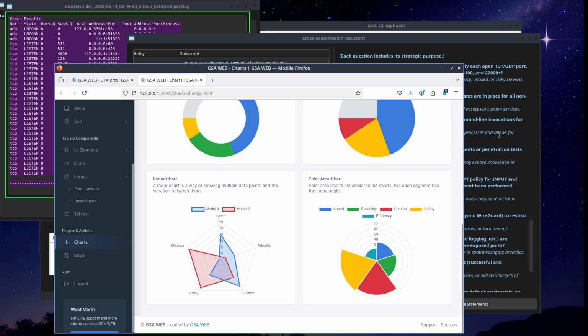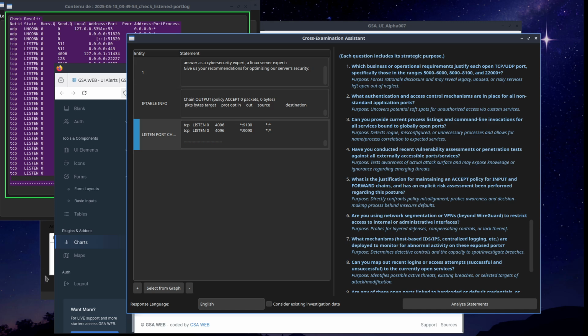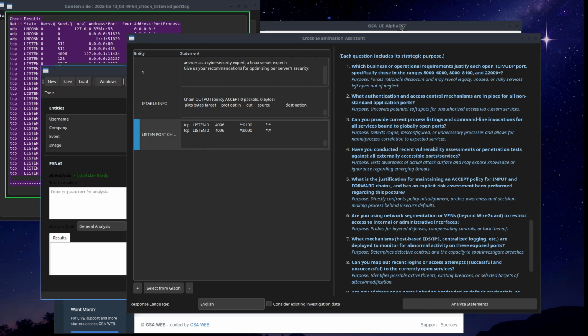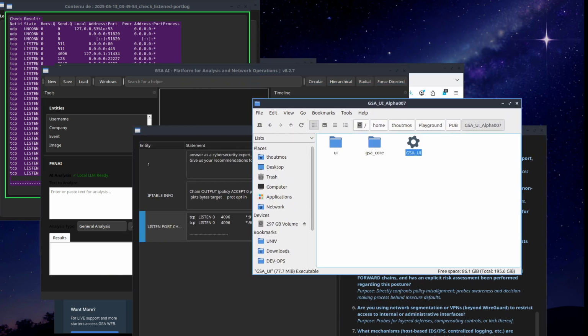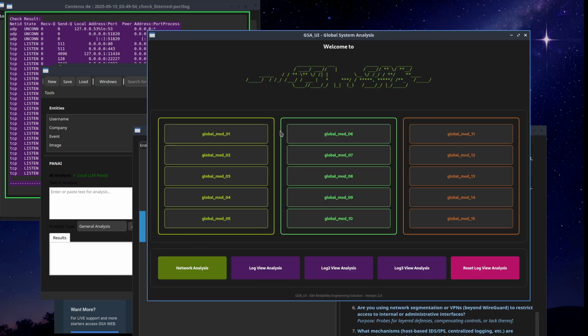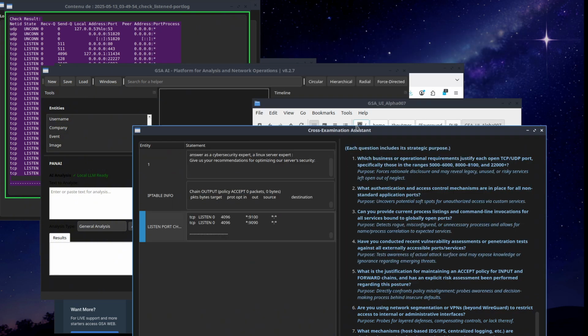So using the GSA solution, we have the real-time checks, as we have seen here for this module. We have all the analysis based on AI.